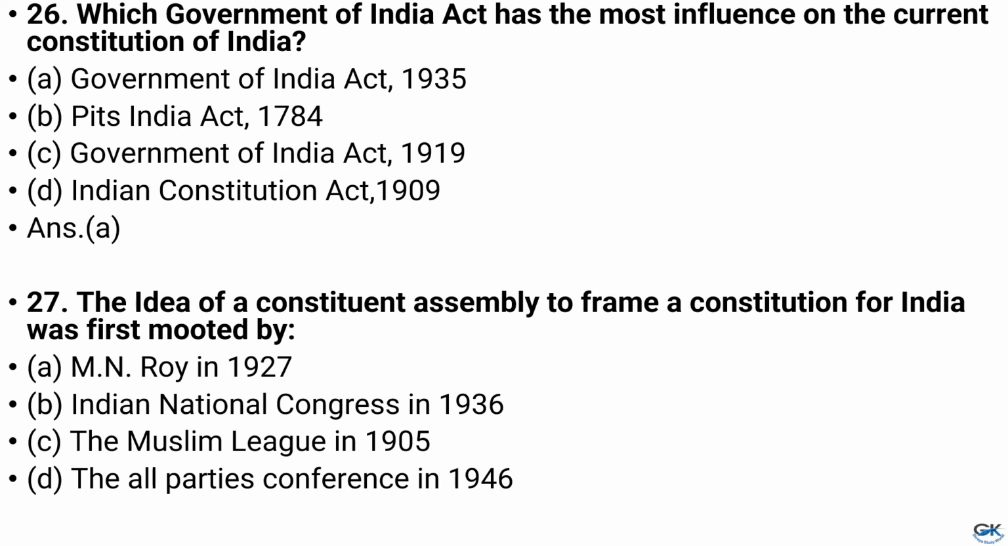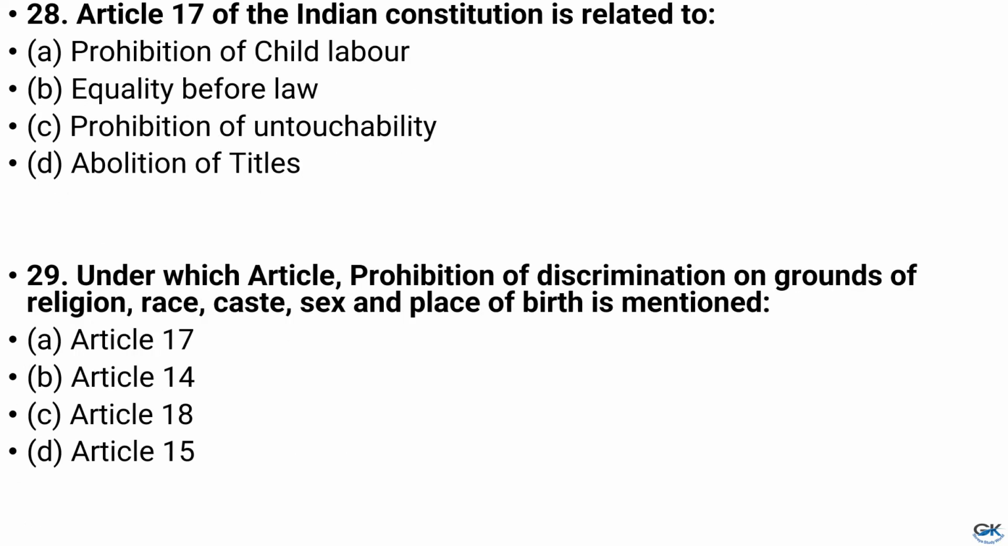Question number 27. The idea of a constituent assembly to frame a constitution for India was first mooted by option A. M.N. Roy in 1927, option B. Indian National Congress in 1936, option C. the Muslim League in 1905, option D. the All Parties Conference in 1946. And the answer is option A, that is M.N. Roy in 1927.